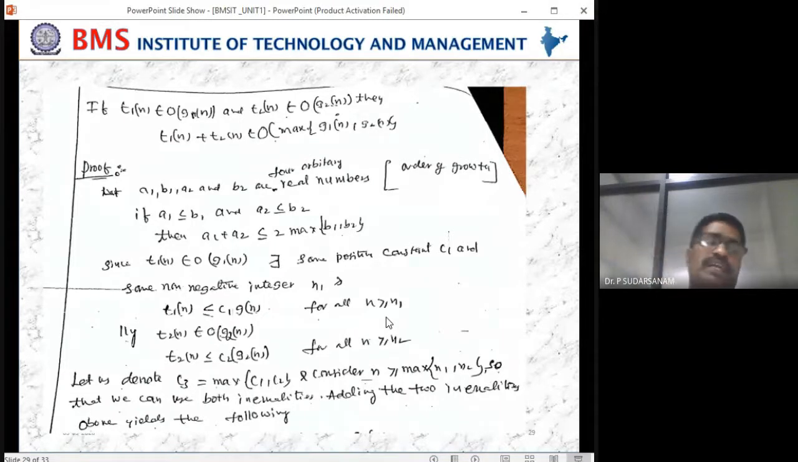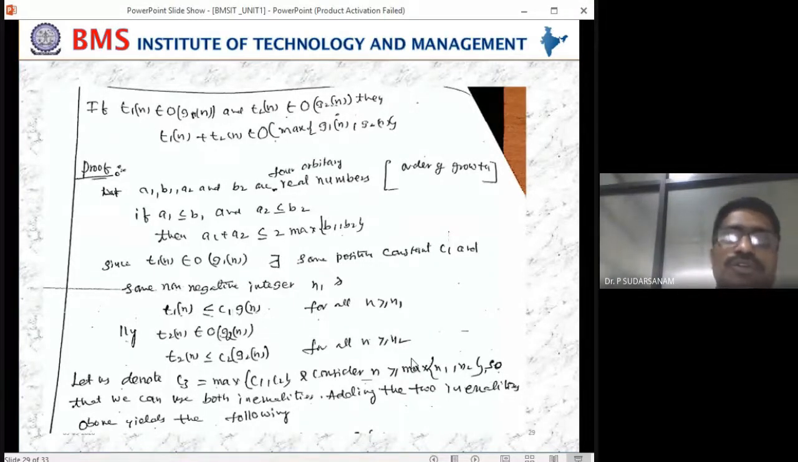Next, similarly, T2 of n also belongs to order of G2 of n. Now the inequality, if you write it: T2 of n is less than or equal to C2 into G2 of n for all n greater than or equal to n2. The first one we have taken n1, the second is n2. Suppose I write n naught again and n1, mathematically it may not be good. That is the reason I have taken n1 and n2 here. Now these two statements, do you have any problem?